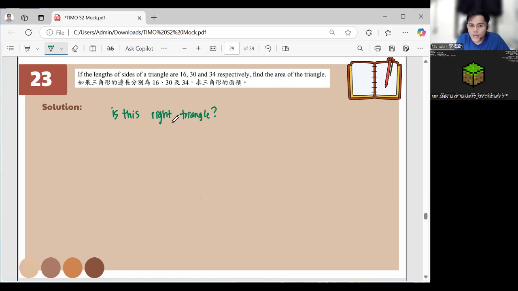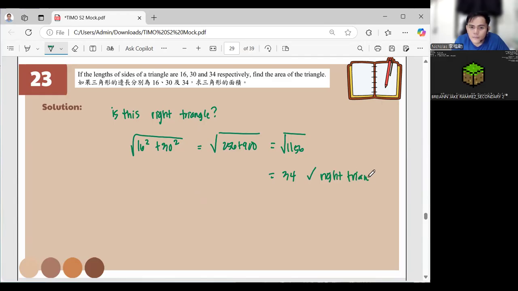If you have 16 squared plus 30 squared, get the square root of that. That would be the square root of 256 plus 900. That is the square root of 1156, and that is equal to 34. So it is a right triangle. Very easy, right?